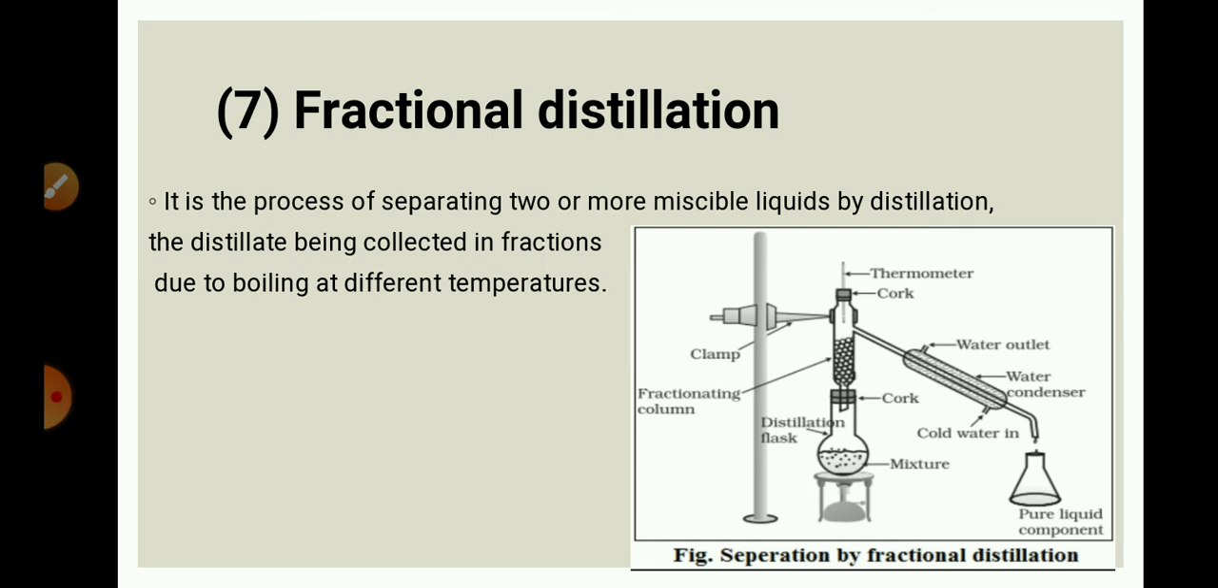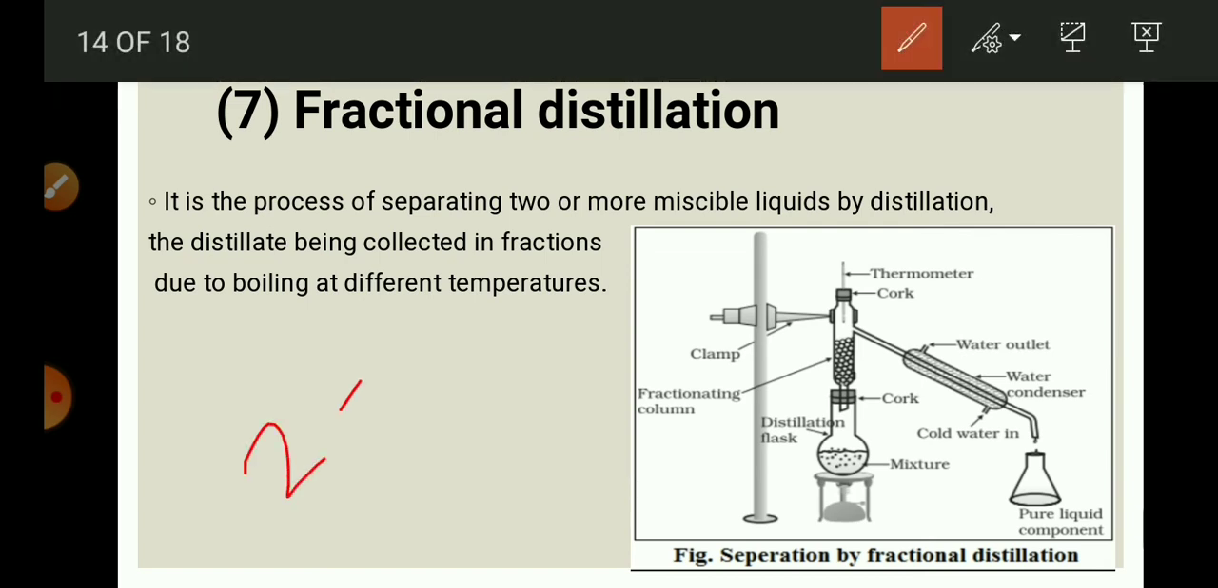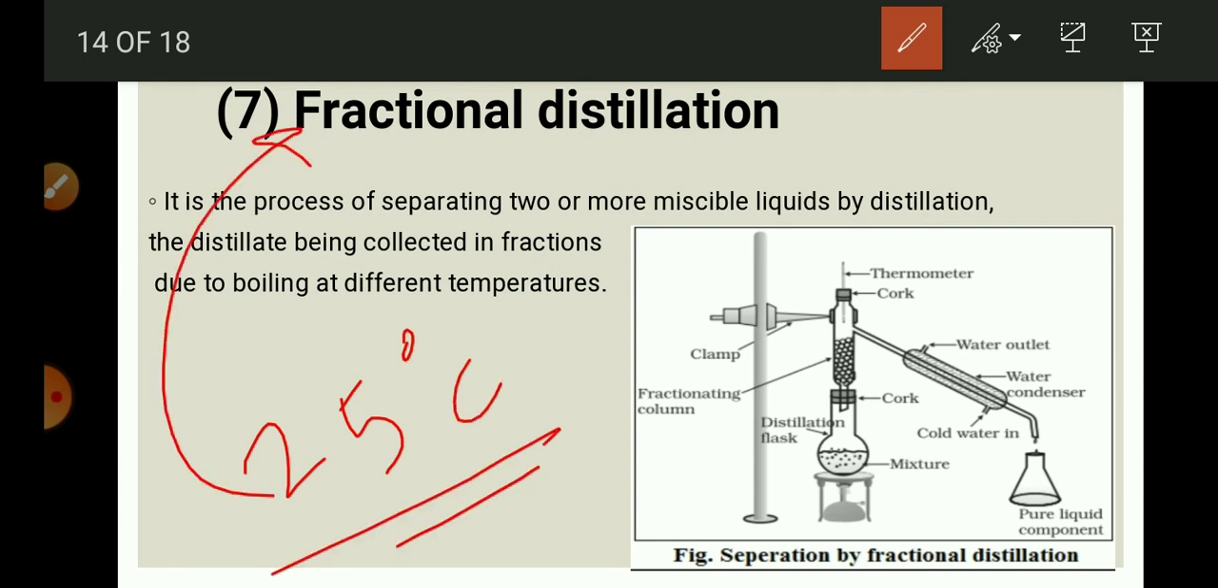Now what is the difference between distillation and fractional distillation? When we want to separate a mixture of two or more miscible liquids for which the difference in boiling point is less than 25 degrees Celsius, that is, if two liquids are mixed together and their difference in boiling point is less than 25 degrees Celsius, then we use the fractional distillation method. And if the difference in boiling point is more than 25 degrees Celsius, then we can use simple distillation.